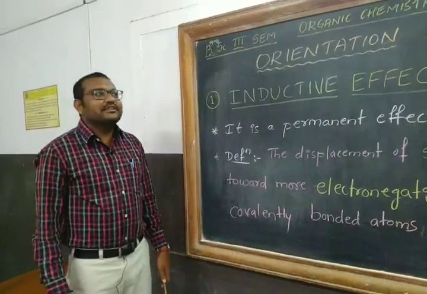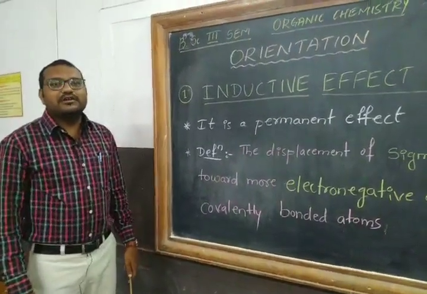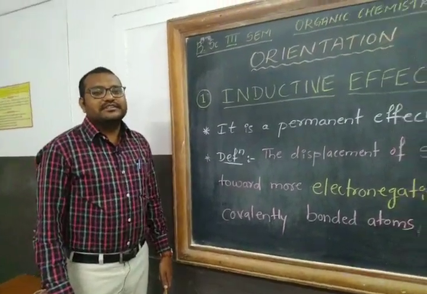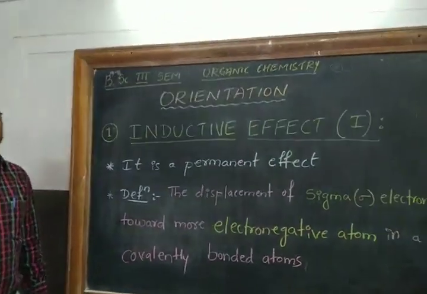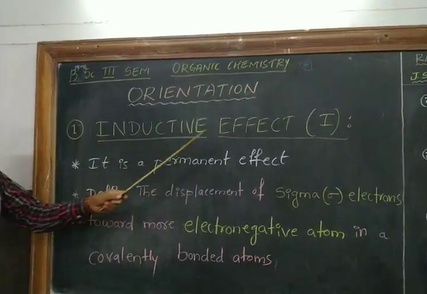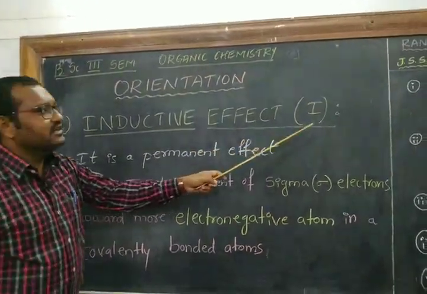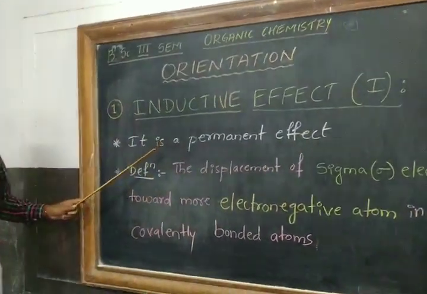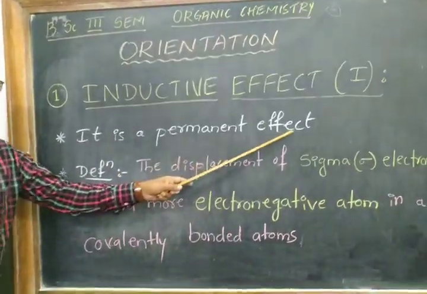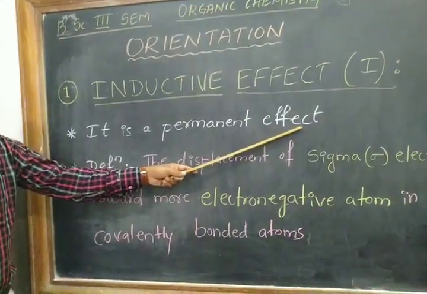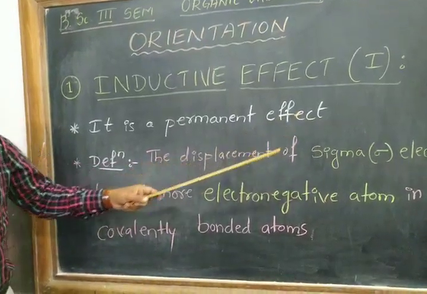Hello viewers, previously we have seen how the organic molecules develop charges due to electron displacement. The electron displacement causes four effects. Among them, one effect is inductive effect. It is denoted using the letter I. And inductive effect is a permanent effect which occurs permanently in the molecule, whether the attacking reagent may be there or may not be there.